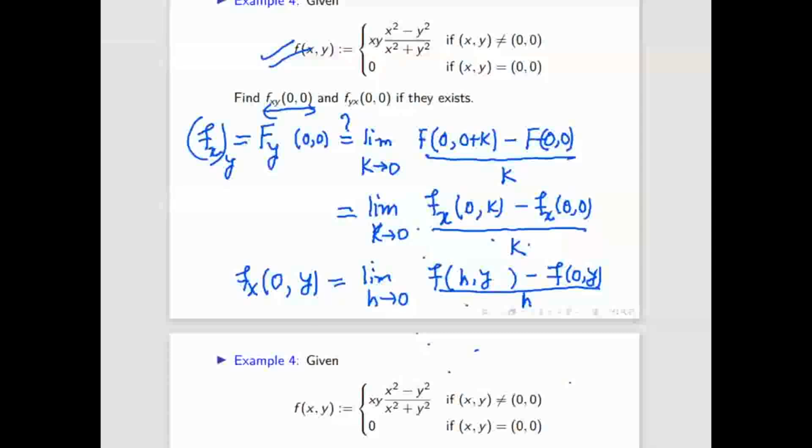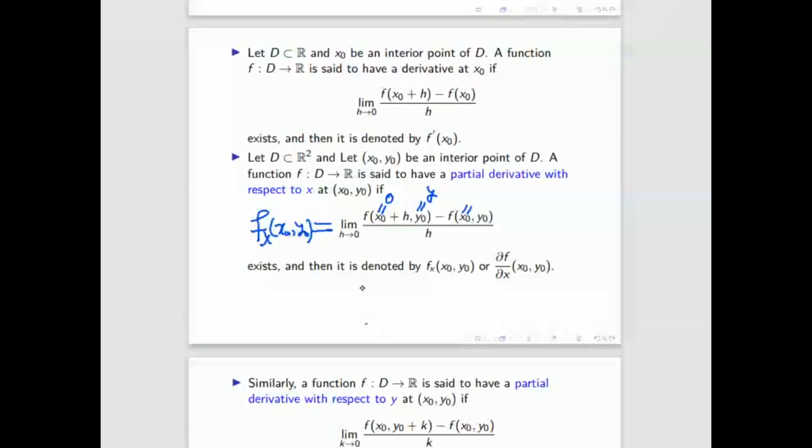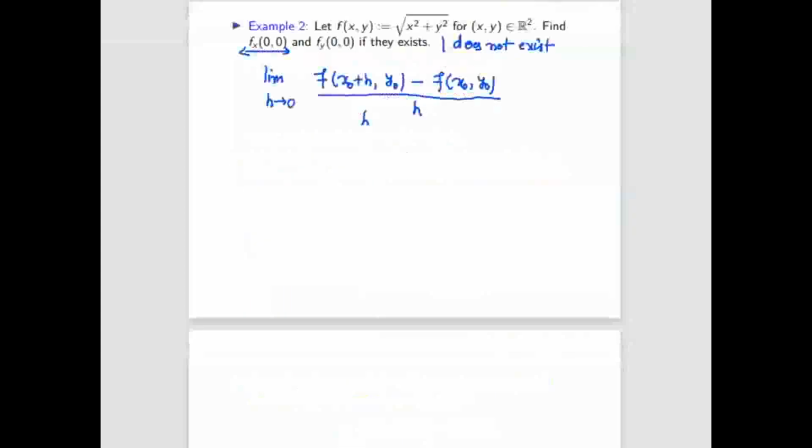Sir, why is the definition at 0 comma y, sir, in case of fx? Yeah, fx at the point, which point? Go back to the actual definition. Here x0 is 0 and y0 is y, at the point 0 comma y. This is the partial derivative at the point x0 comma y0. So if x0 is 0, you will put here 0, here y, here 0, here y. So 0 plus h comma y, divided by h. Got it? Yes, sir.